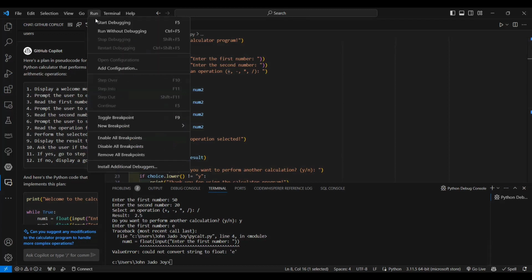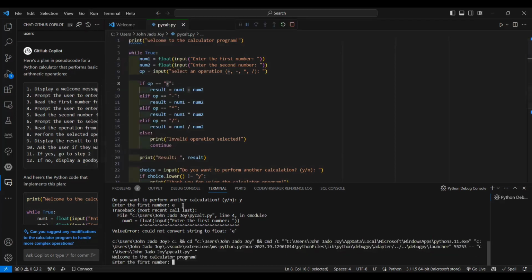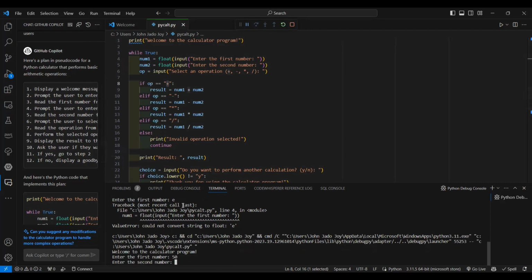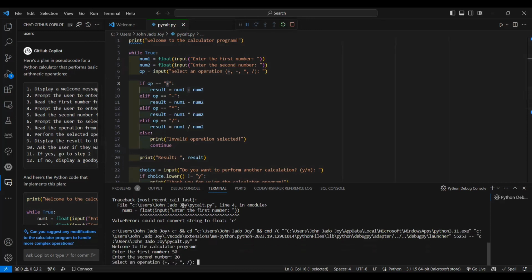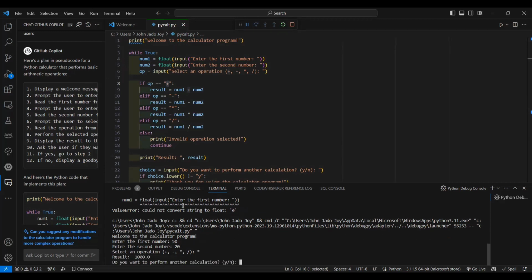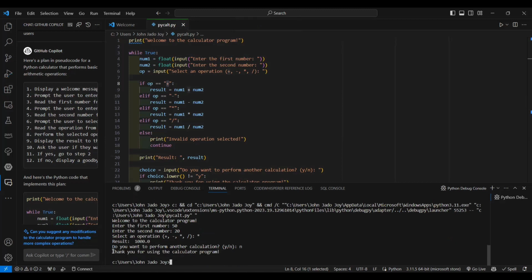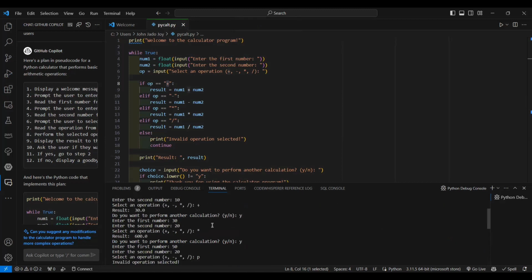So I am rerunning it again. Enter the first number 50, enter the second number 20. Now I am giving star. Now I'm giving no. Now we are stopping the operation. I'm giving n. Thank you for using the calculator program. See, it handled the invalid operation. Only this part it has handled properly: if it is not plus, minus, star or slash, we have given the invalid operation.